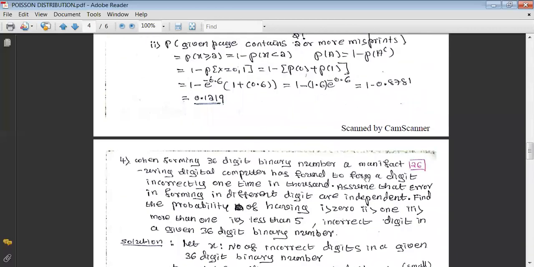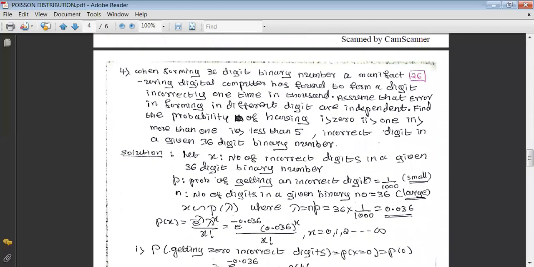Now let us go to one more, and it is like this. When forming a 36-digit binary number, a manufacturing digital computer has been found to form a digit incorrectly 1 time in 1,000. Means the probability of committing a mistake is 1 by 1,000. That's the meaning. Assuming that the errors in forming different digits are independent, find the probability of having first one 0, next one 1, third one more than 1, fourth one less than 5 incorrect digits in a given 36-digit binary number.